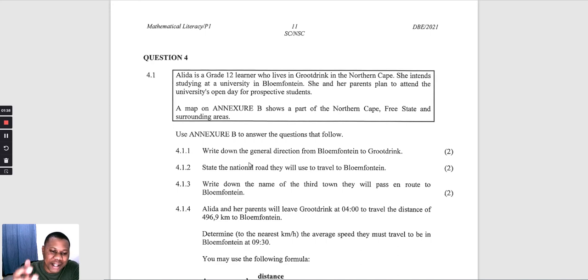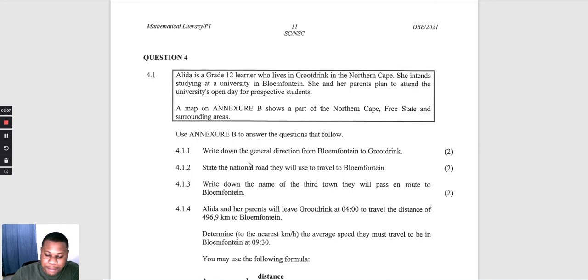This is the last paper that I will do from before the exam guidelines were changed. From now on, I'm going to focus on the papers written after the exam guidelines were changed, whereby paper 1 has finance and data handling and probability. That's what I'm going to focus on.